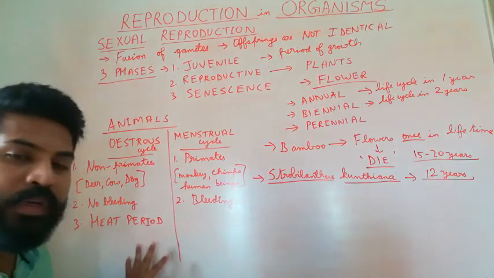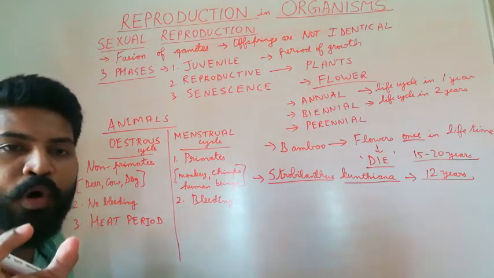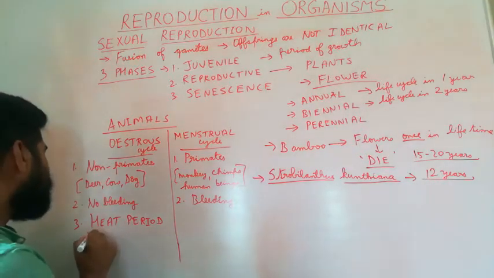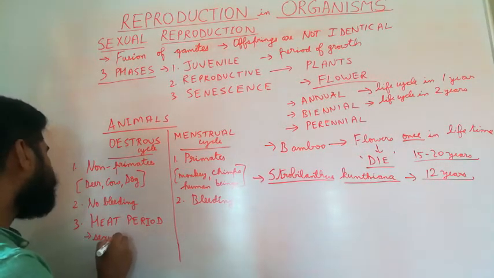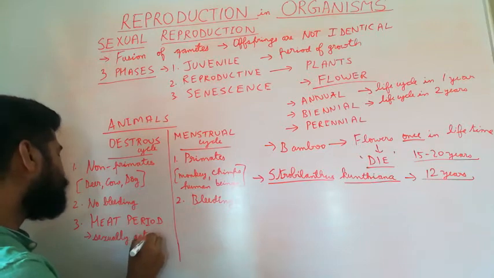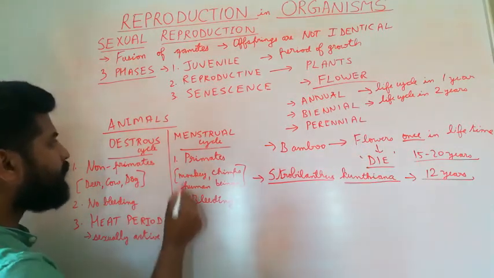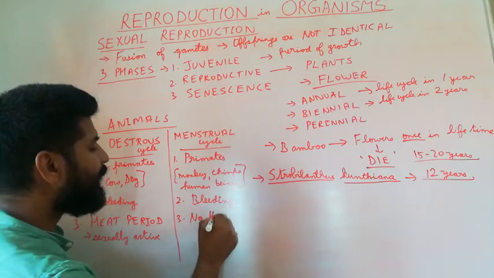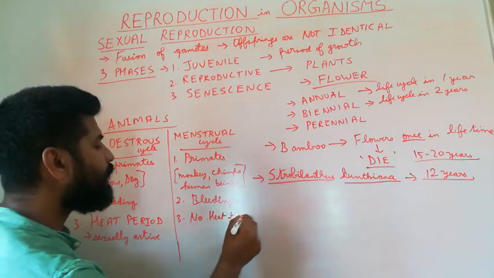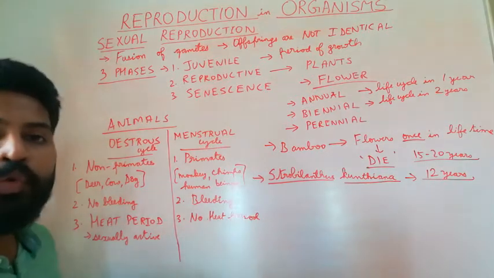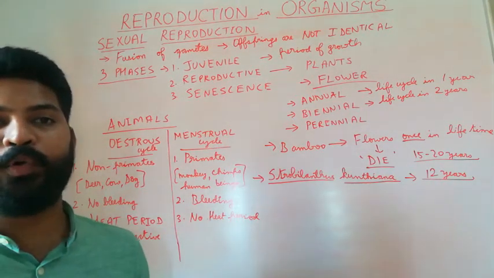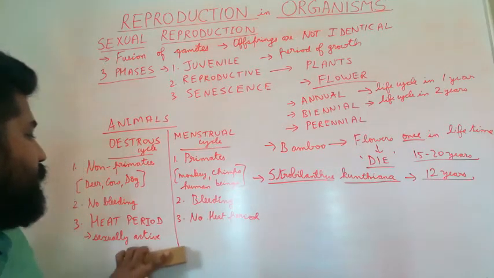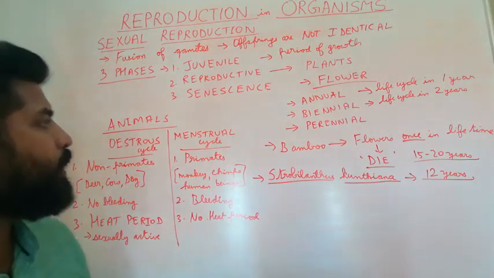Heat period refers to a short duration during which these animals are sexually active. Whereas in animals that show menstrual cycle, there is no such heat period. They remain sexually active throughout their reproductive phase.